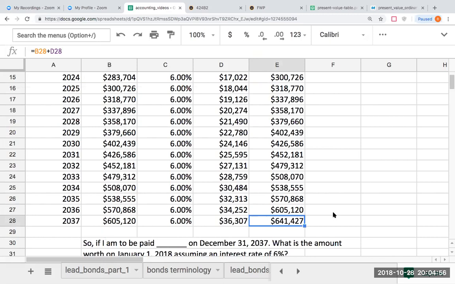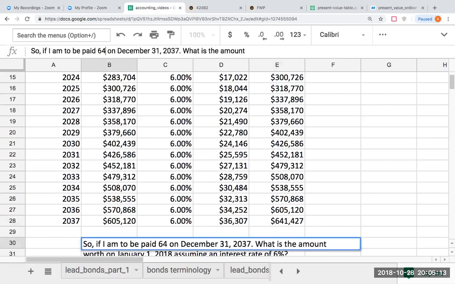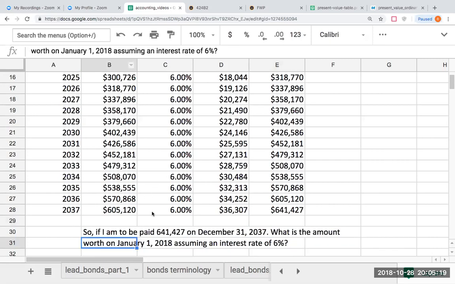And what we really are trying to figure out here, going back to non-current liabilities and bonds, is when we have an amount on a bond that's going to be paid to us 20 years from now, we need to present value that amount back into today's dollars. So let's see, if I'm to be paid $641,427 on December 31st, 2017, what would this amount be worth in today's dollars?